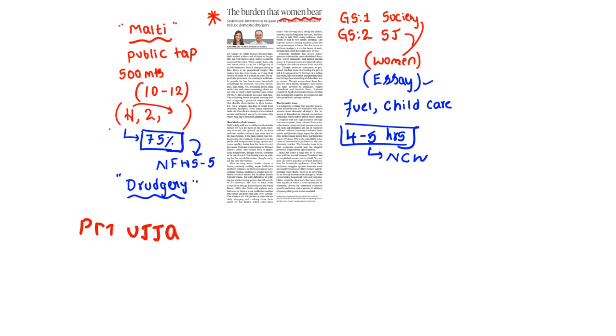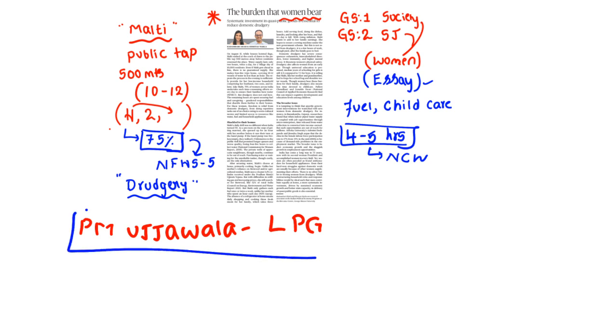Under this program, they will be getting one LPG connection free of cost. Yes, you are right. And here the author also is telling that, yes, as Prime Minister Modi ji understood the problems of women in India, they provided the PM Ujjwala scheme and one LPG connection.